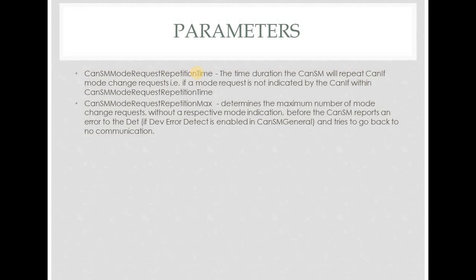So within that particular time, if the controller and transceiver haven't changed to the requested mode, then again the mode change request will be given. How many times will the mode change request be given for an unsuccessful transition? That is configured in CAN-SM mode request repetition max. This determines the maximum number of mode change requests without a respective mode indication, that is CAN-IF not indicating to CAN-SM, before the CAN-SM reports an error to DET.